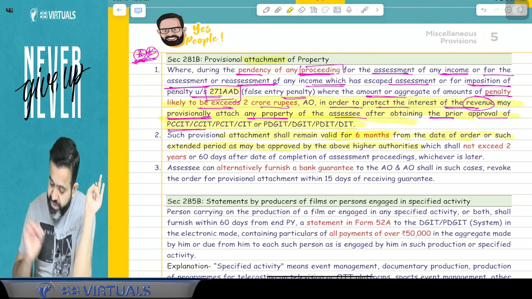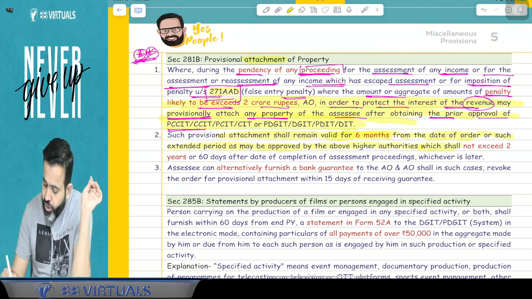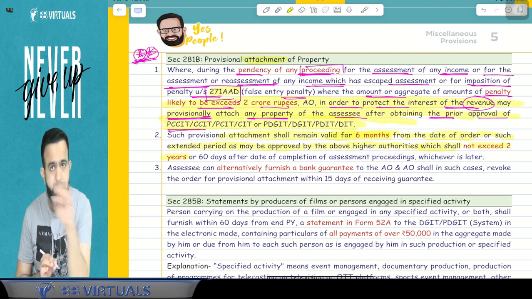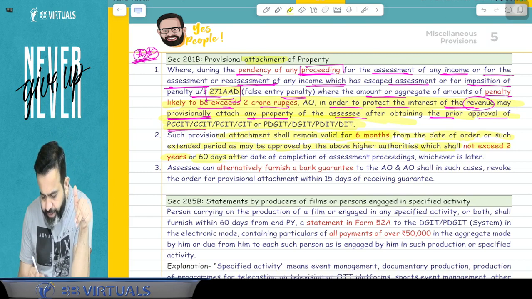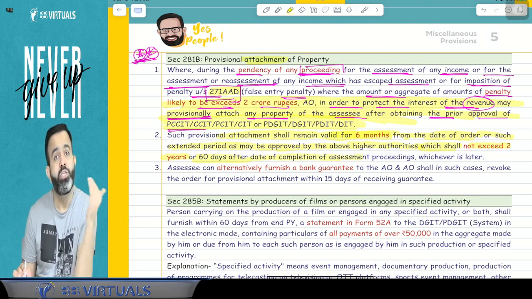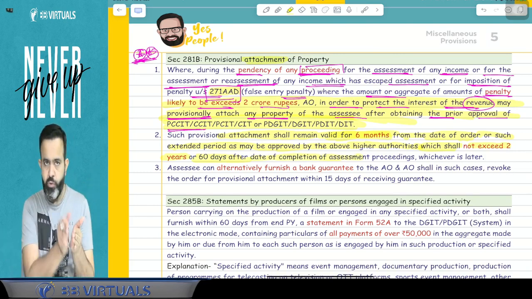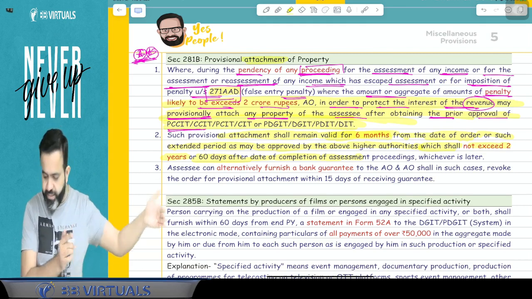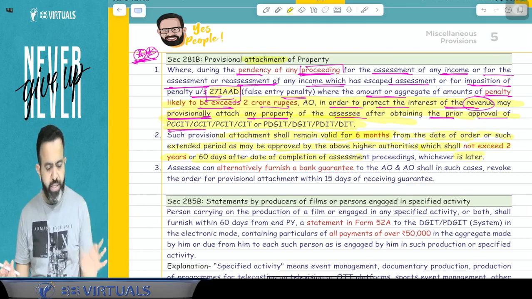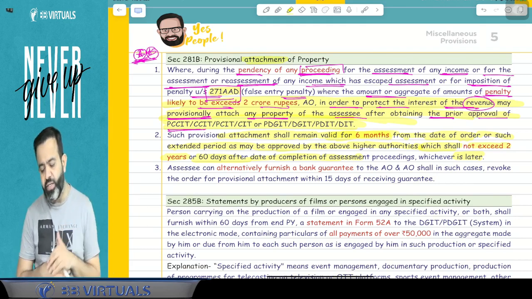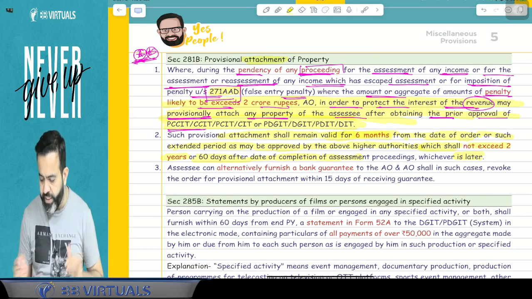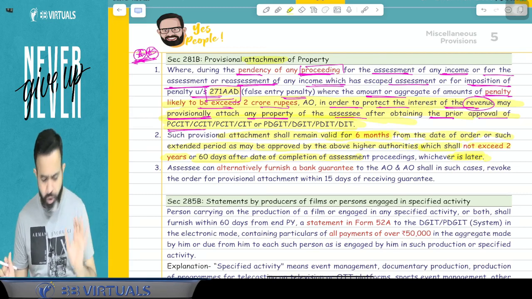But the maximum period shall not exceed 2 years, means it cannot be more than 2 years of provisional attachment, or 60 days after the date of completion of the assessment proceeding. Means the assessment proceeding is completed, after that 60 days, whichever is later. So it cannot be more than 2 years or 60 days after the completion of assessment proceeding, whichever is later. You got my point or not?